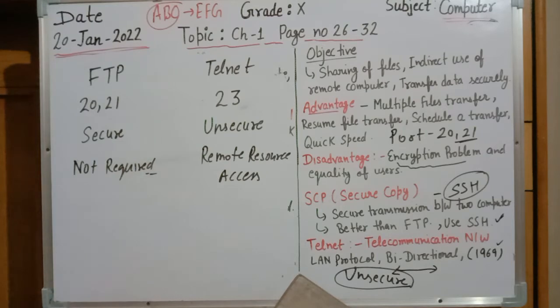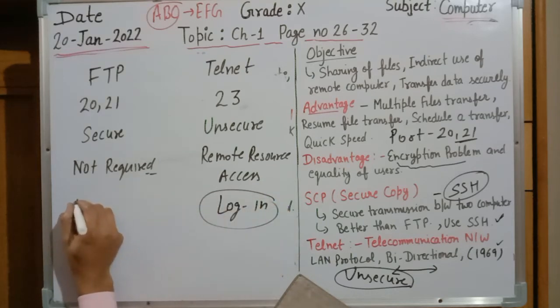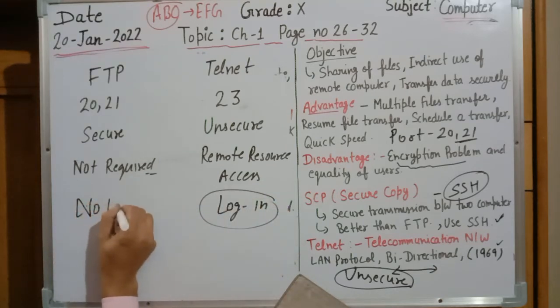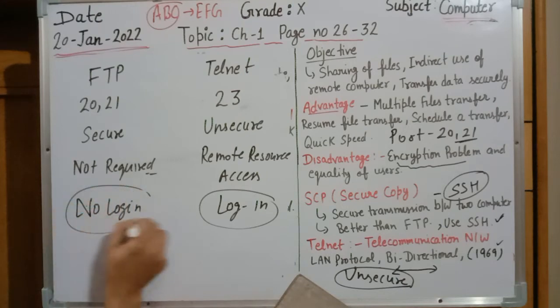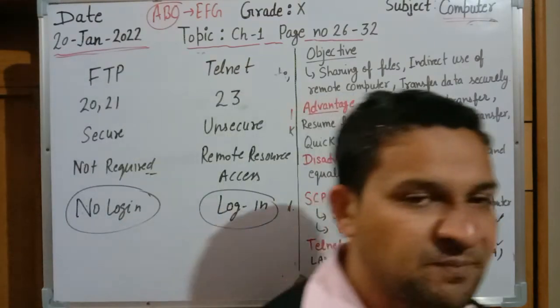And one more difference we can mention: in Telnet, the user needs to log in first to the remote computer, then work can be performed. Here we need to log in first, then we can use it. But in FTP no login is required. Without login we can communicate. This is the difference between Telnet and FTP. Telnet doesn't have security. Telnet is unsecure. FTP is secure.